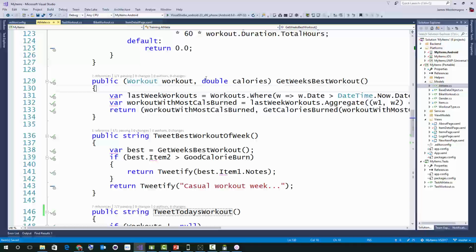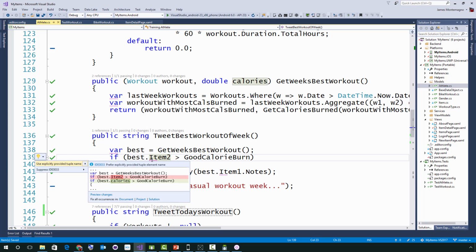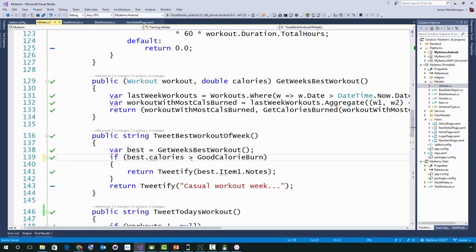So the first thing that I'm doing is I have a little tuple here of the workout and calories that I may want to put into the application. So I can say get week's best workout, and it's going to return a new tuple to me. What we can see here is that I used to have to use item 1 and item 2, but now inside of here, I can actually say .calories that are being returned. Instead of item 1, I can come in and say use the explicit type of .workout. So this is a way of using brand new features inside of Visual Studio 2017 to refactor code.